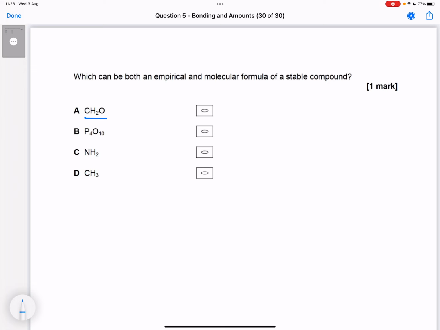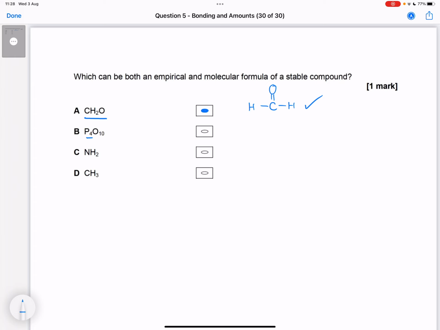CH2O. Well, that could definitely be an empirical formula. Could it be a molecular formula? So if the carbon had two H's and an oxygen, an oxygen, remember, has to have two bonds. Could that be a thing? Well, that can be a thing, and it is an empirical formula. So it could be that A is the right answer. We will come back and double check though.